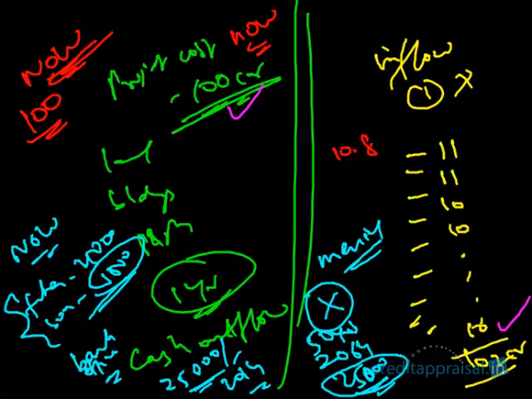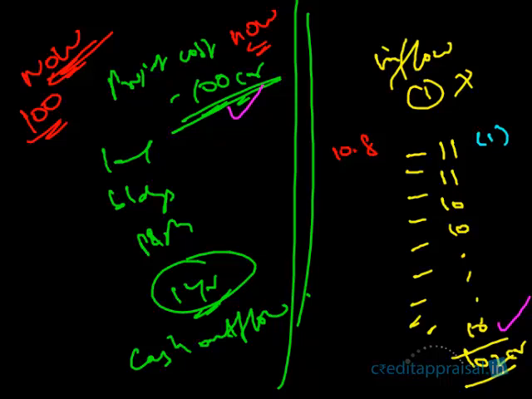Similarly, this 11 lakh, which you receive 1 year from now, is worth today maybe 10.8. That 11 lakhs which you receive 2 years from now, maybe it's even less. The 10 lakhs which you receive 3 years from now, maybe it's worth only 9.2. We don't know. We have to calculate it. But 10 years from now, the 10 crores which you receive, maybe it's worth only 6 crores. We don't know, but it is definitely not 10 crores. That is the point you have to understand. It is something less than 10 crores.